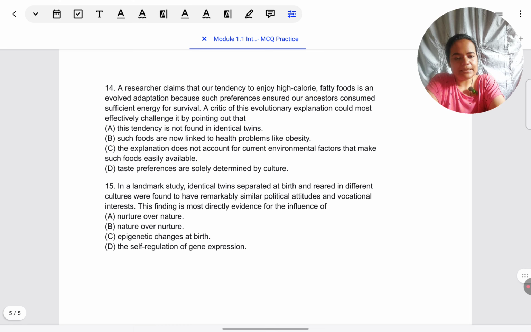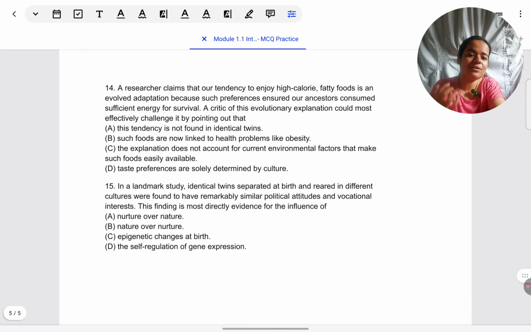Now, what could be a critique of this? Before I see the response choices, what criticisms have we seen of this approach? That there is no consideration of the present environment. It's a very reductionist approach, assuming that everything has to be only because of what ancestors did, in fact overlooking very obvious things in the current environment, which might be more immediate triggers or reasons for behavior, and going into deeper root causes which do not have scientific backing, right? That is always the critique of the evolutionary approach.